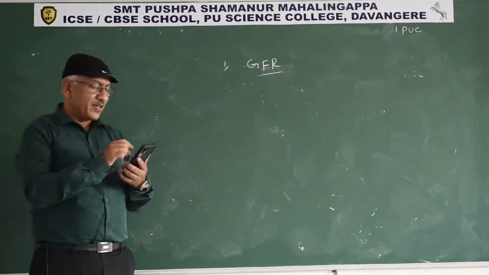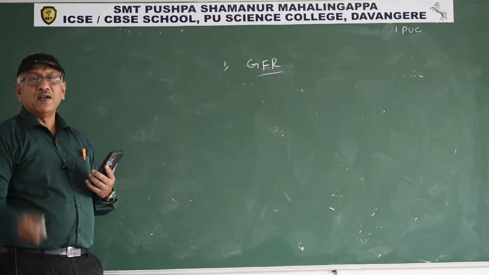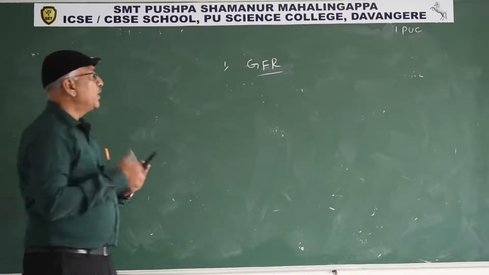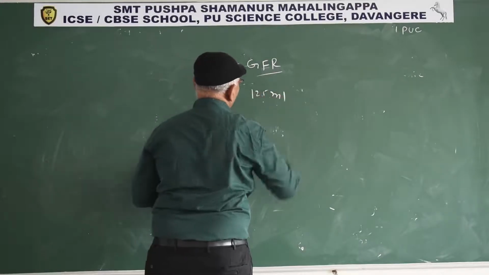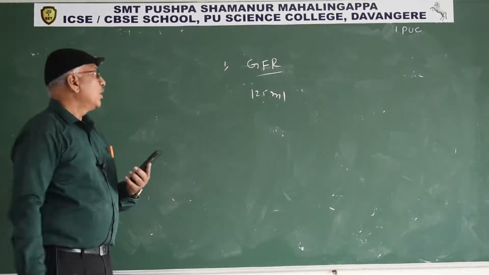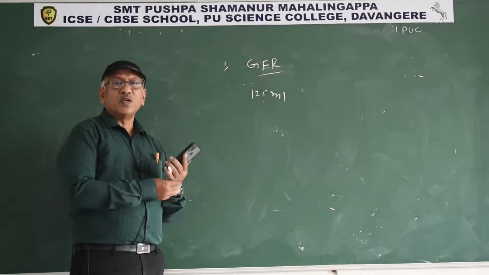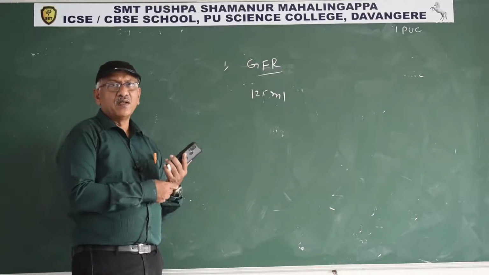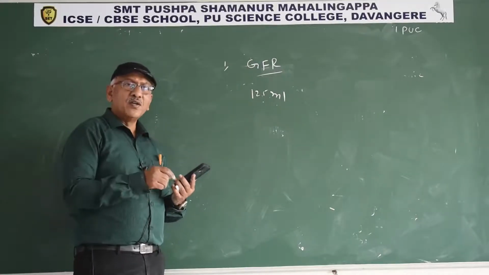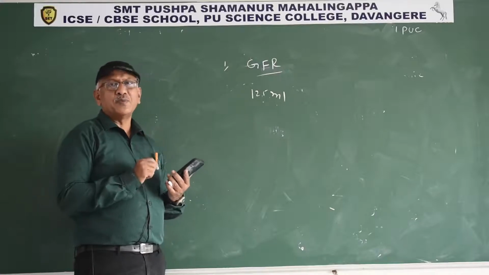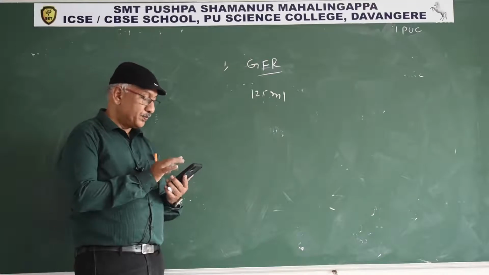Glomerular filtration rate is defined as the amount of nitrogenous waste material and micromolecular substances filtered into the lumen of the Bowman capsule, and the rate is about 125 ml per minute.